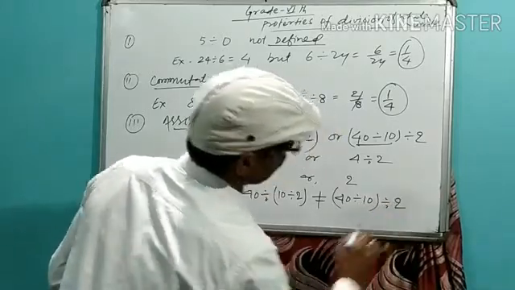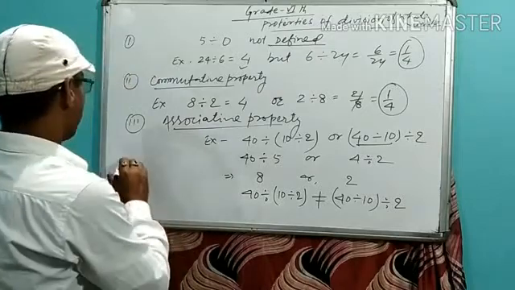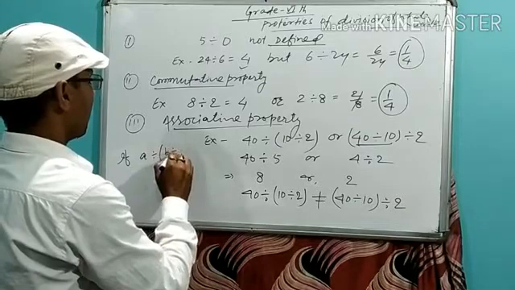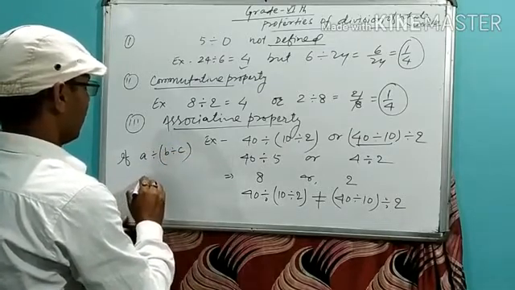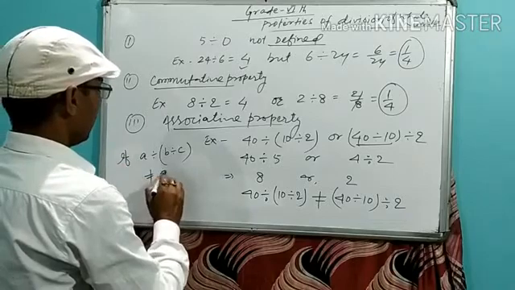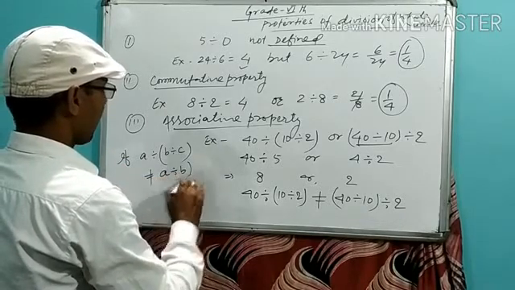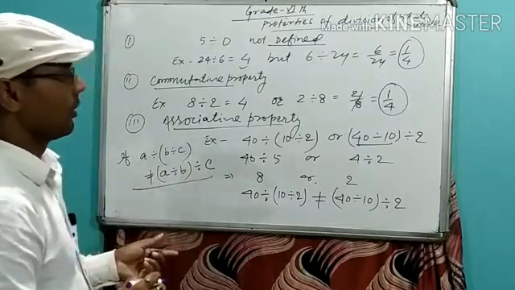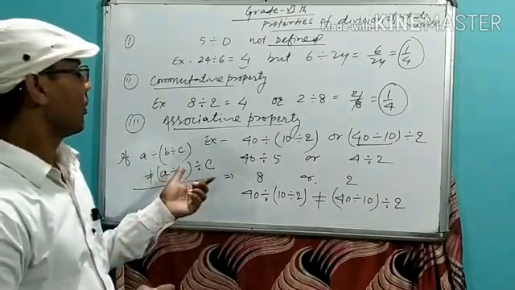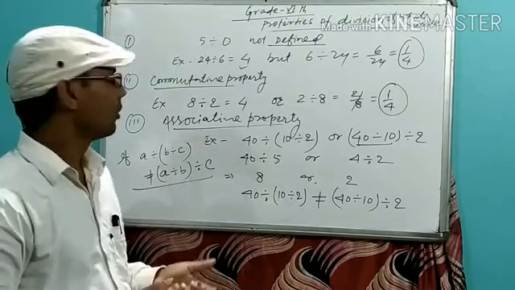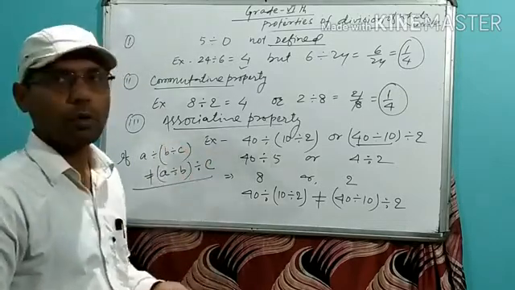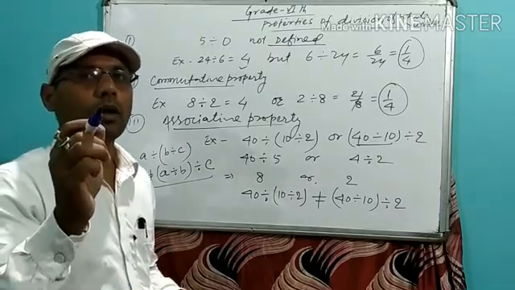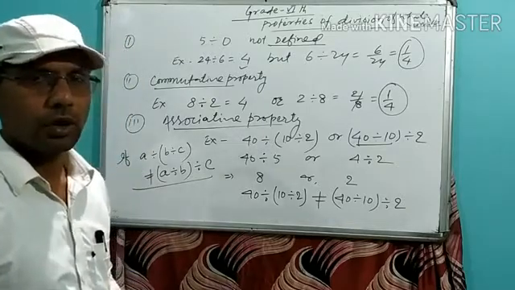You have read what the associative property is. A divided by (B divided by C) isn't equal to (A divided by B) divided by C. Certainly, we know the associative property doesn't hold for the division of whole numbers. Clear?